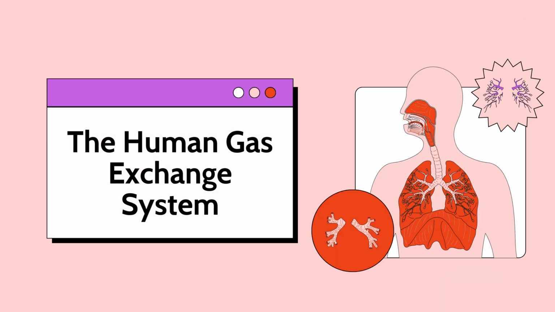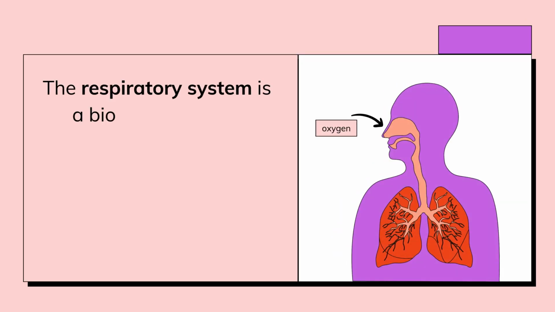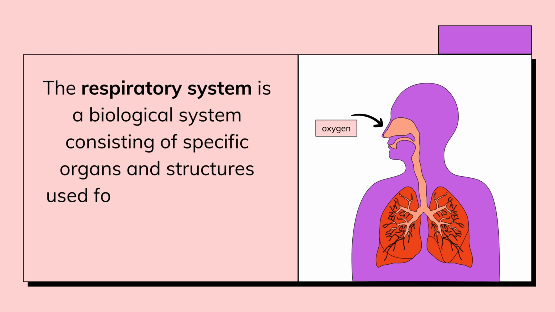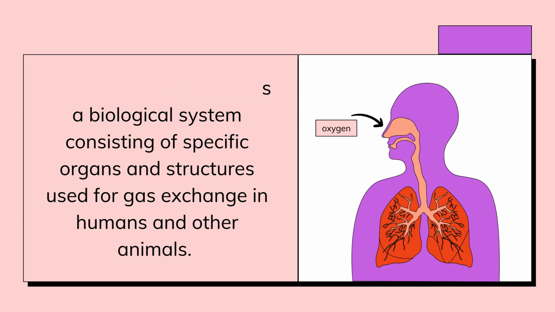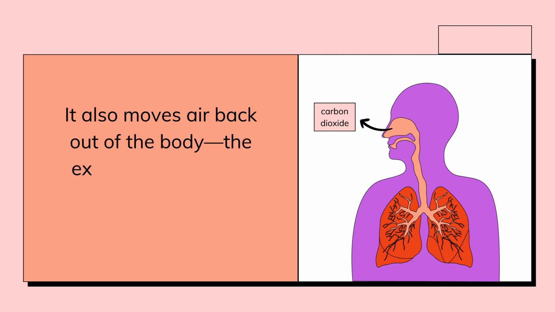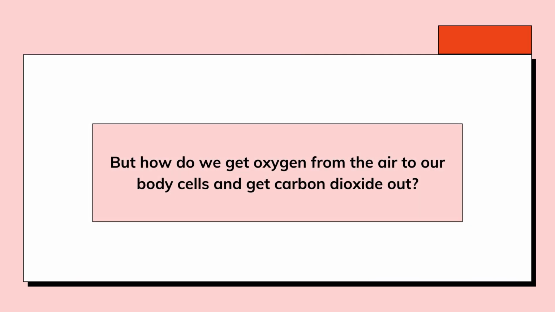The human gas exchange system. The respiratory system is a biological system consisting of specific organs and structures used for gas exchange in humans and other animals. It also moves air back out of the body. The exhaled air contains more of our waste gas, carbon dioxide. But how do we get oxygen from the air to our body cells and get carbon dioxide out?